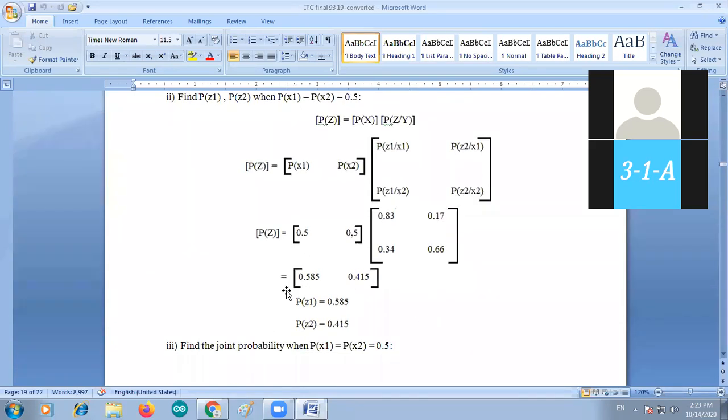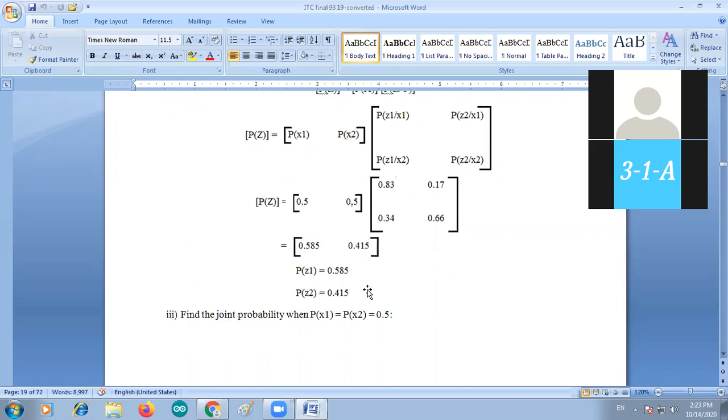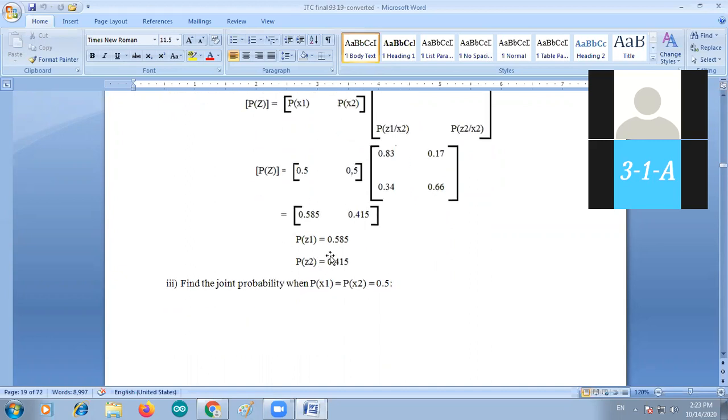Now this is P of Z. The output matrix is equal to 0.585, 0.415. So students, please note down the values and later you can do the problem and verify. Okay, now the P of Z1 is equal to 0.585, P of Z2 is equal to 0.415.